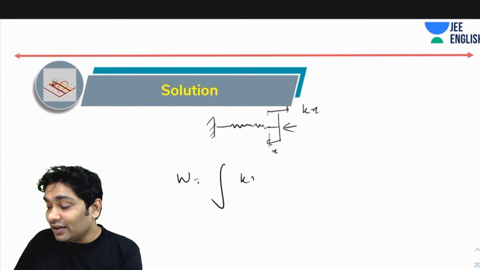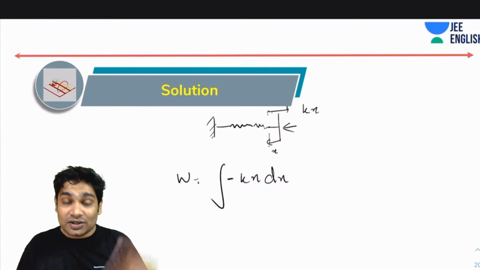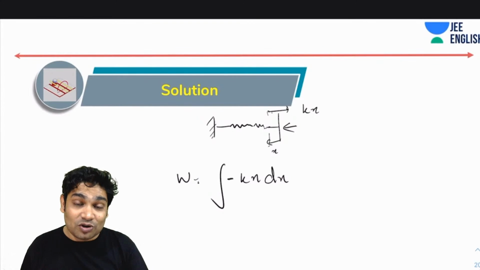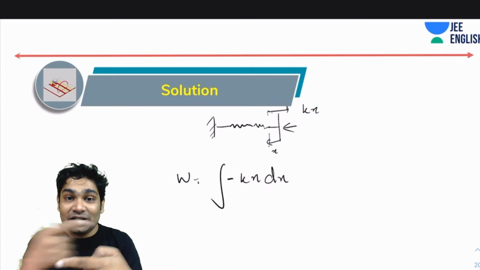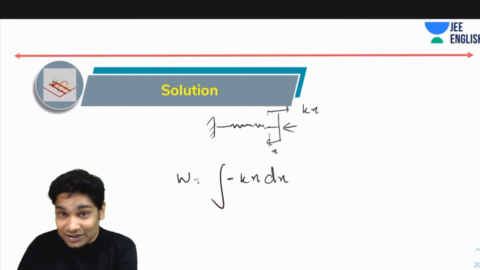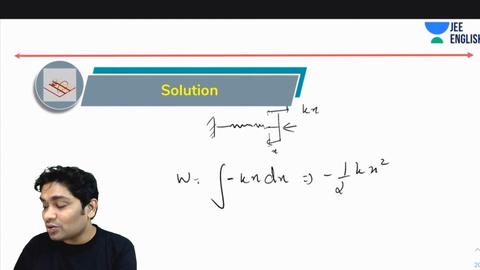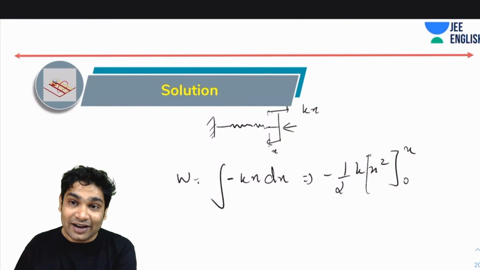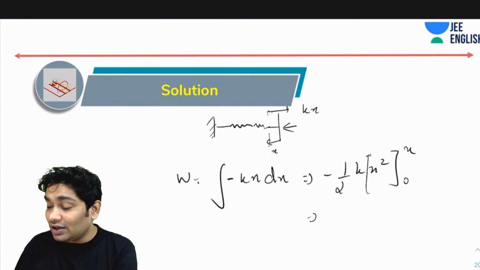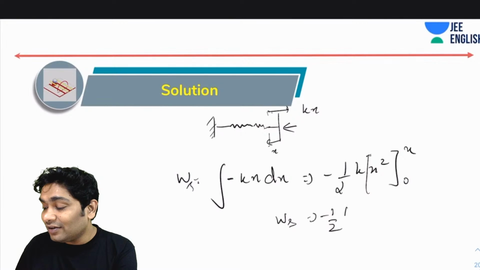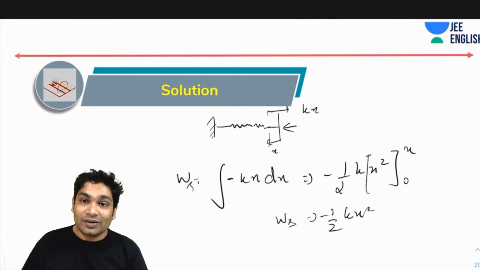integral of kx dx with a minus sign. Why the minus sign? Because the force of the spring is in this direction and the displacement is in this direction. So that's why I'm getting the minus sign. When you integrate this, you will get minus half kx square, with x ranging from 0 to whatever final x you have. So that is your answer. Work done by spring would be minus half kx square.